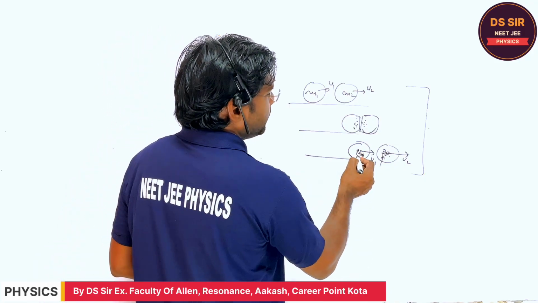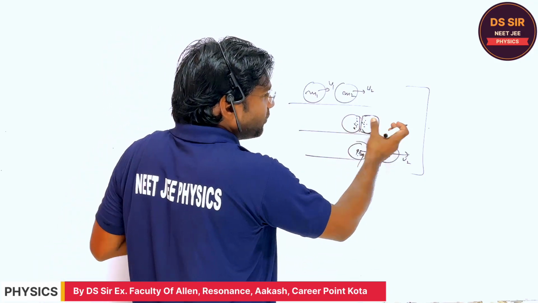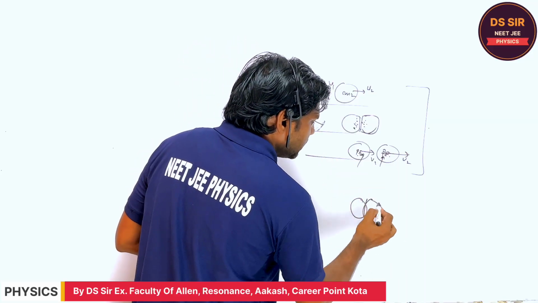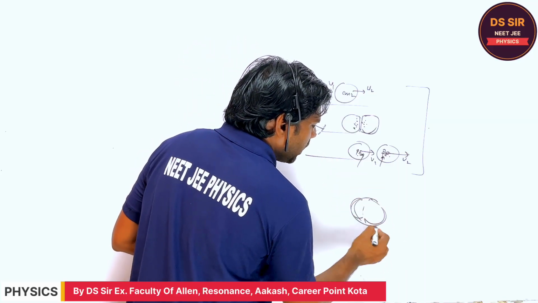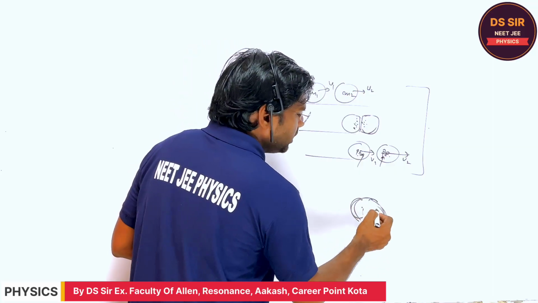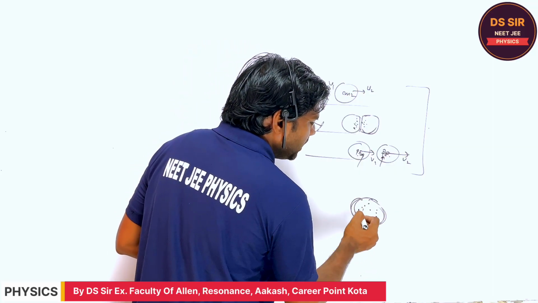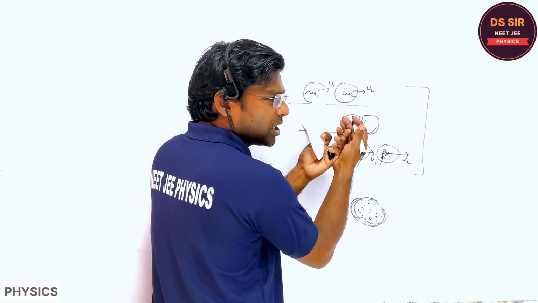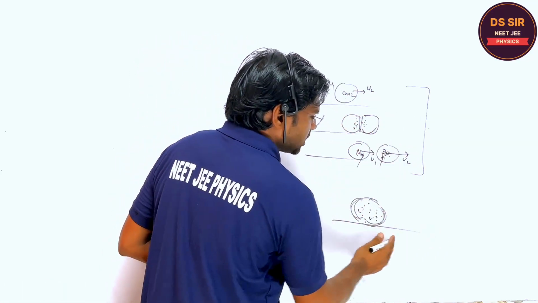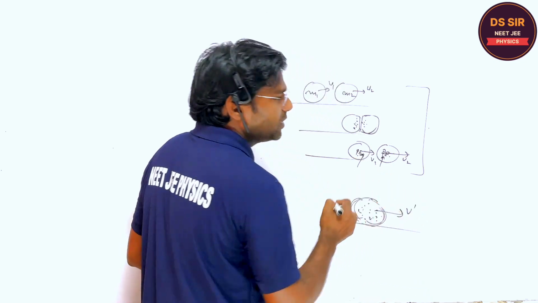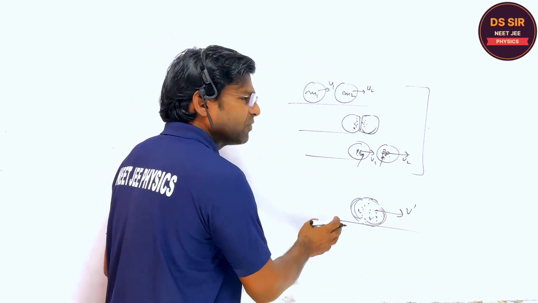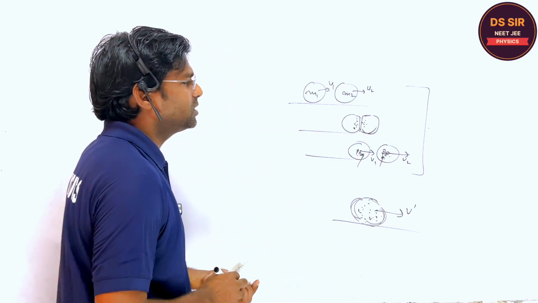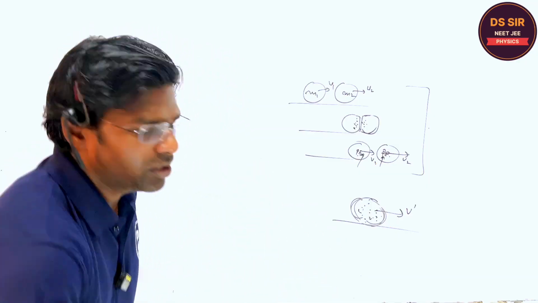Sometimes when they deform to such an extent that they do not acquire the original shape and size, they become completely one body. No reformation takes place. The deformation takes place but no reformation takes place, and they move with the combined velocity, and this is called the perfectly inelastic collision. Is it clear? So we are going to discuss the inelastic collision.